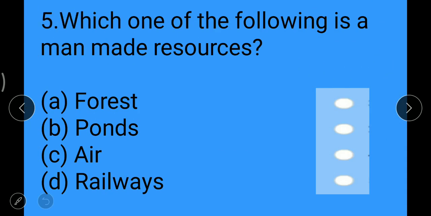Now next question: which one of the following is a man-made resource? Option A forest, option B ponds, option C air, option D railways. Clearly it is seen that option D, railways, is the right answer. So you have to tap the button in front of option D railways, it means this button.